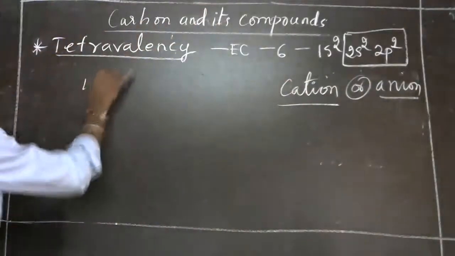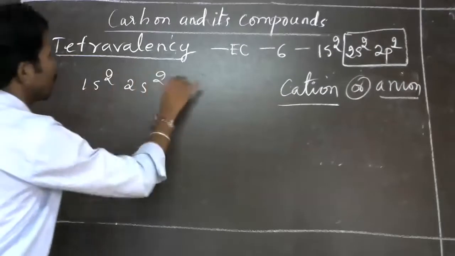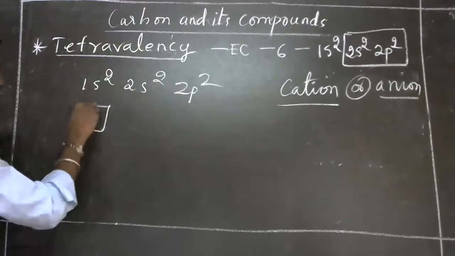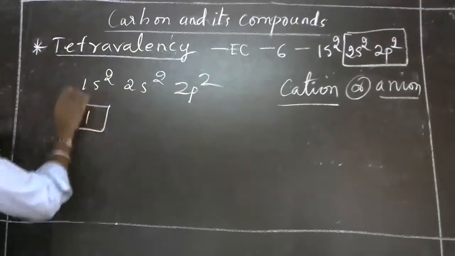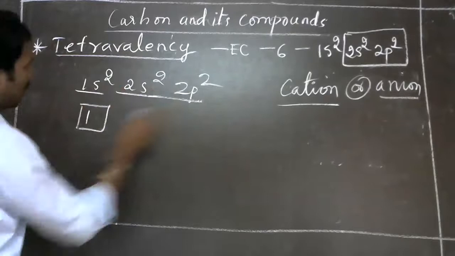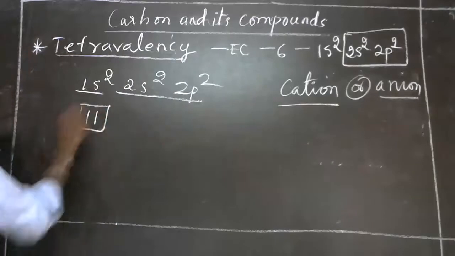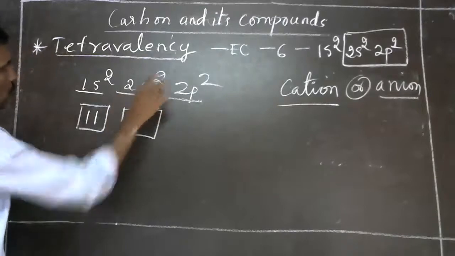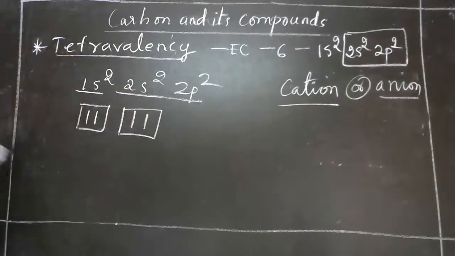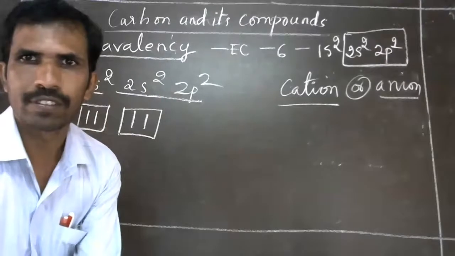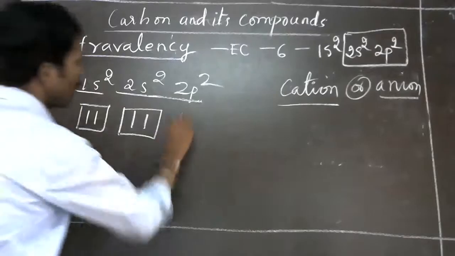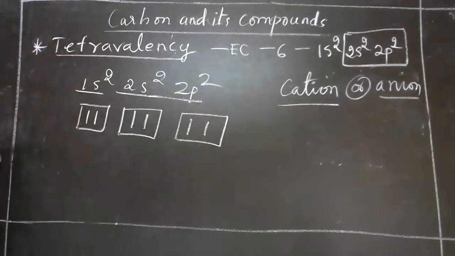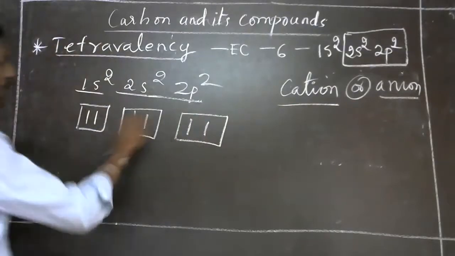If you take the electronic configuration, this is 1s, the first shell, with 2 electrons. In the second shell, 2s has 2 electrons occupied, and in the p shell, 2 electrons are occupied.